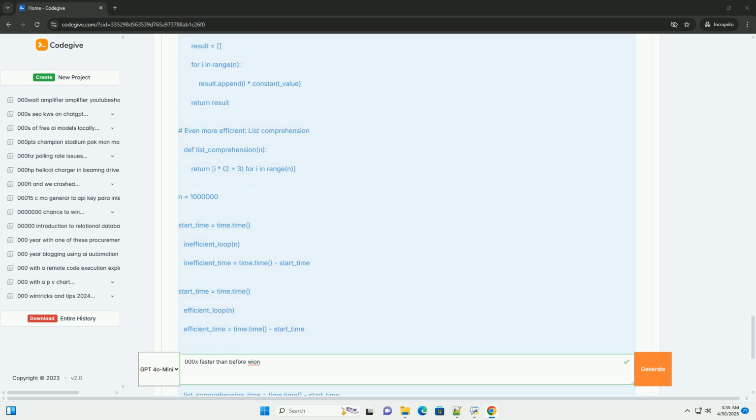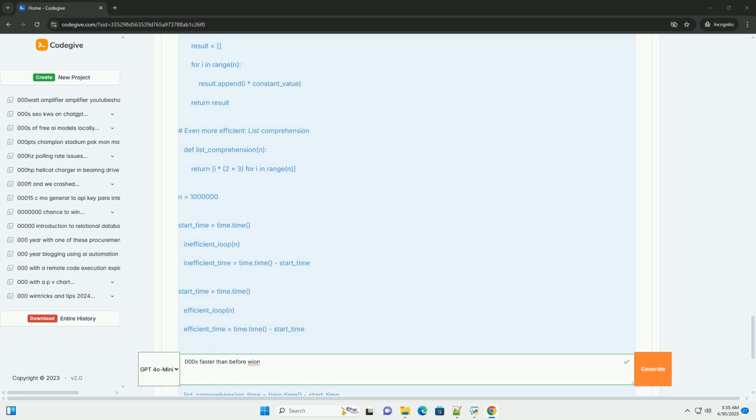Threading: use the threading module for I/O bound tasks or tasks that release the global interpreter lock, GIL. Python's GIL limits true parallelism for CPU-bound tasks in a single process, but threads can still be useful for concurrency. Asynchronous programming, asyncio: use asyncio for concurrent execution of I/O bound tasks. Async and await keywords allow you to write asynchronous code that doesn't block the event loop.